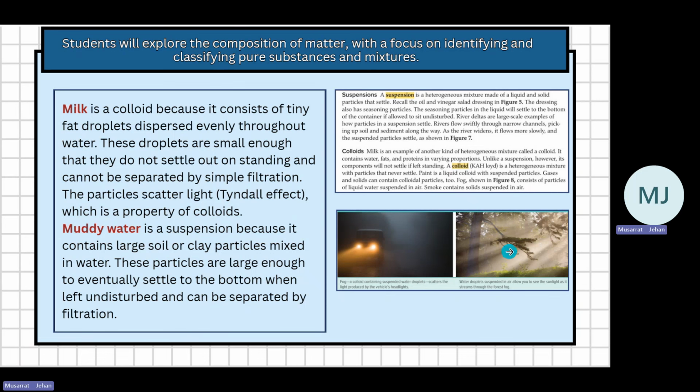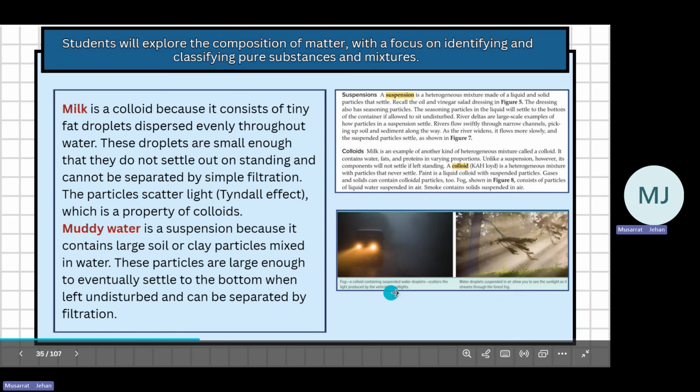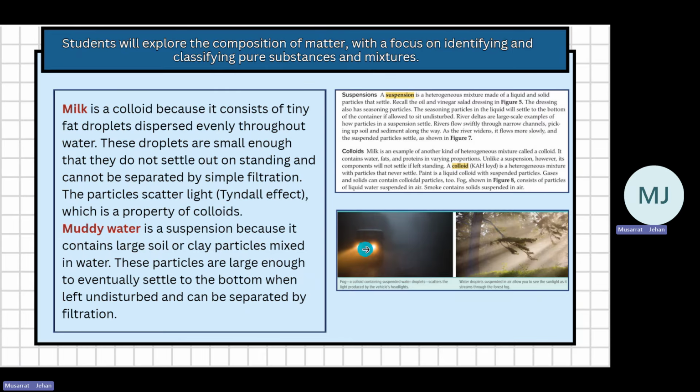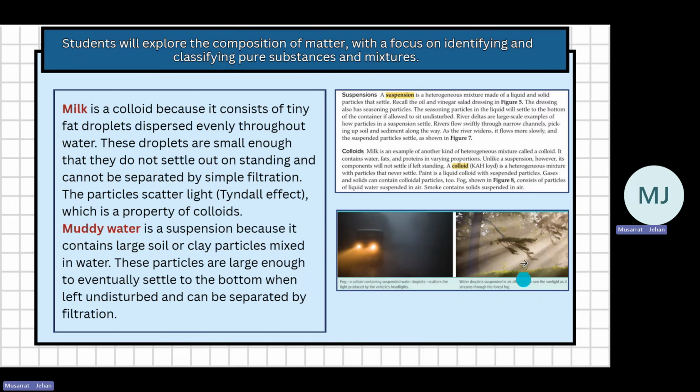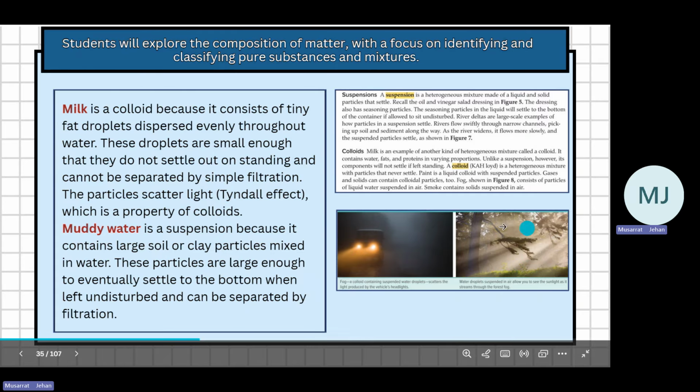That's an example of a colloid. A colloid containing suspended water droplets scatters the light, and that's why we can see the light of the vehicle's headlights. You can see the rays of the sunlight coming through, as in a forest fog. So these are colloids.